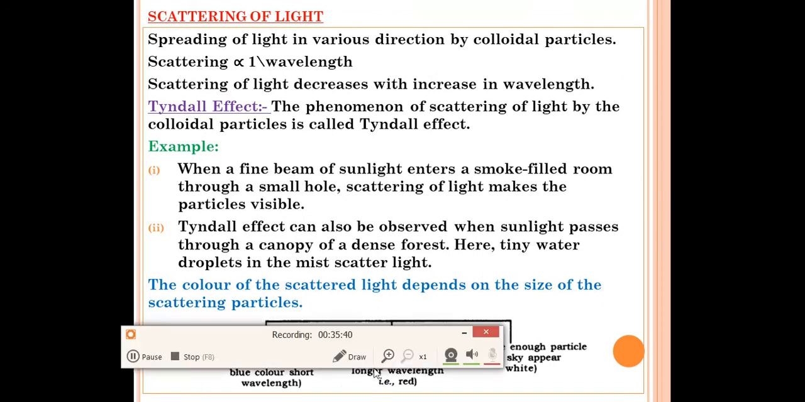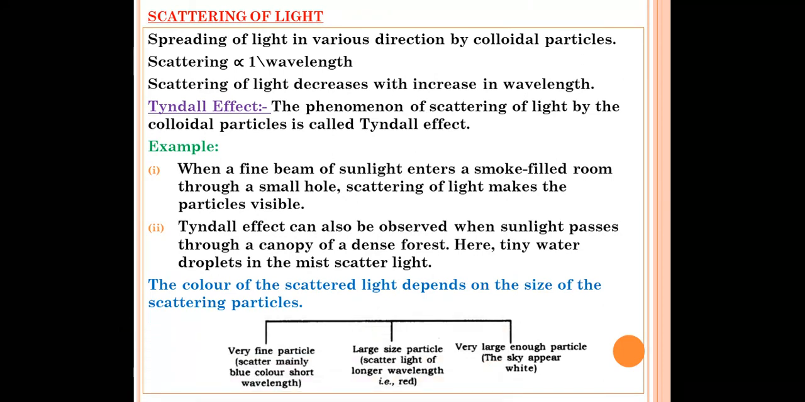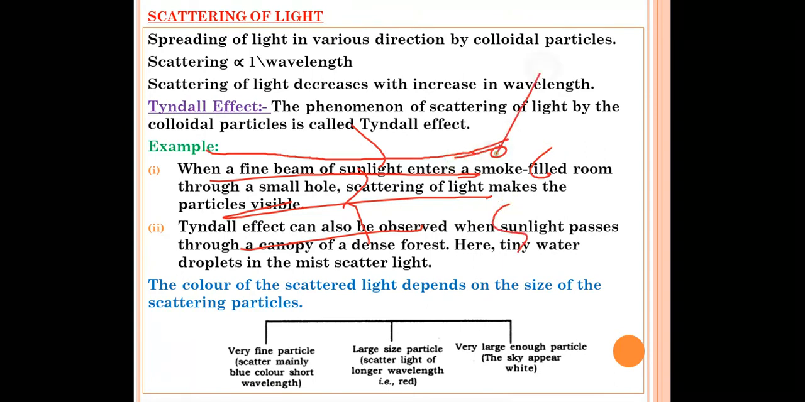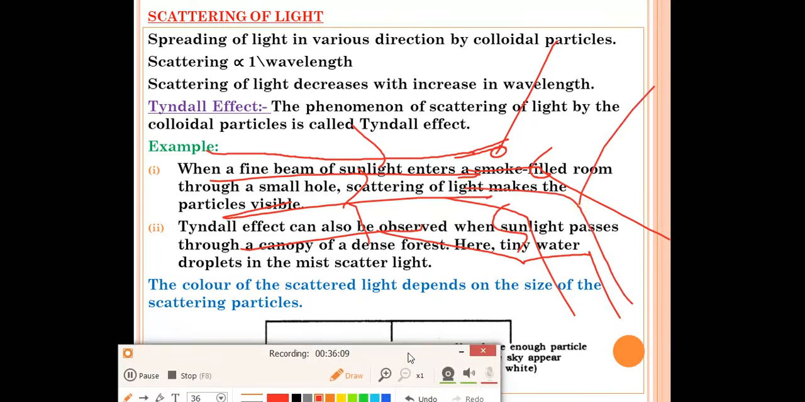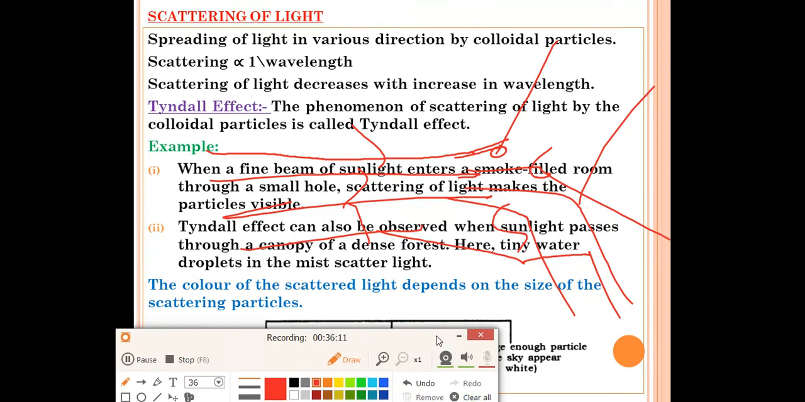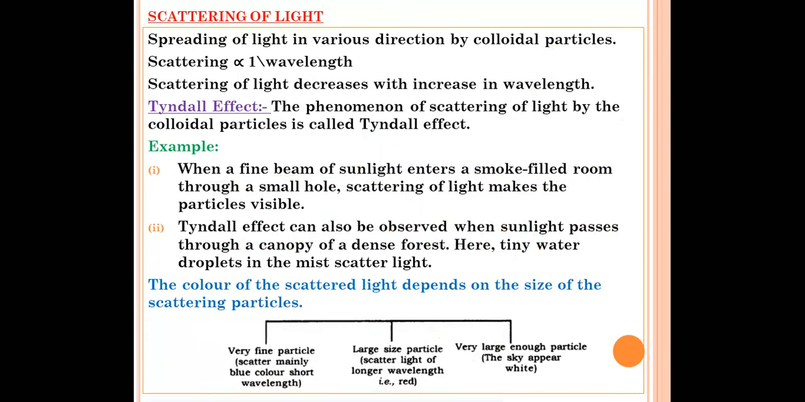The next phenomenon we will read now is scattering of light. Scattering means what? Spreading of light, right? The light will spread in different directions. That is called scattering of light. The spreading of light in various directions by colloidal particles is called scattering of light. Suppose these are the light rays coming from any source, and over there we have different types of particles. When they cross these particles, they will spread in different directions, right? The light rays will spread in different directions. This is called scattering of light. The spreading of light rays in various directions by the colloidal particles is called scattering of light.